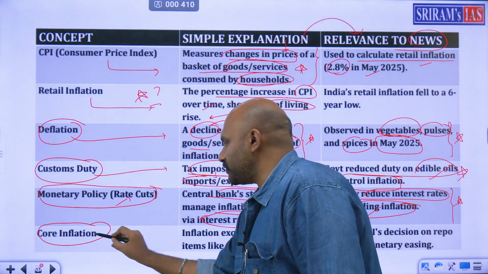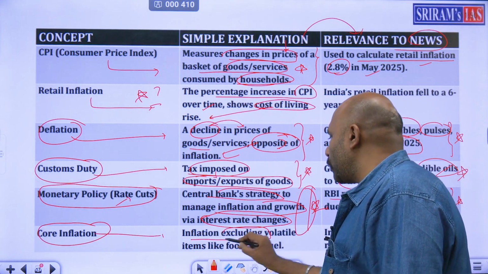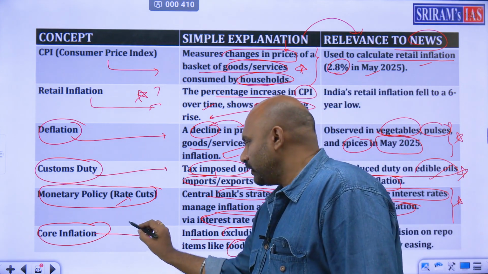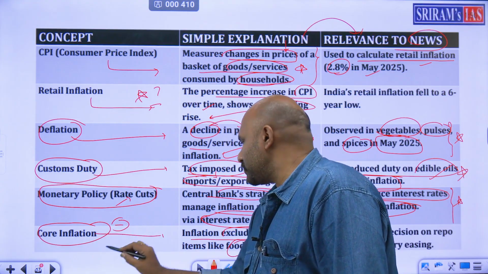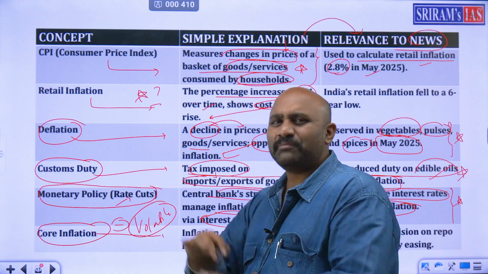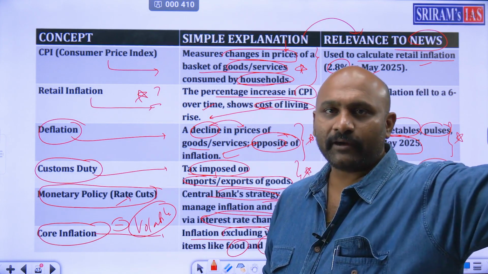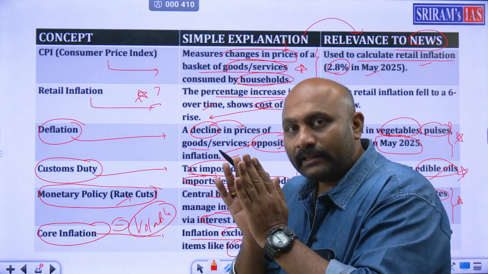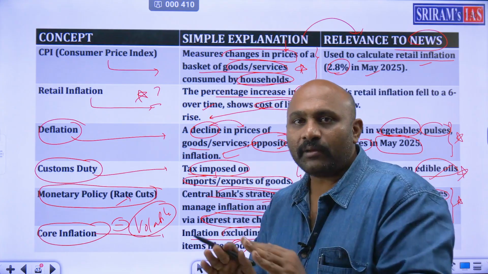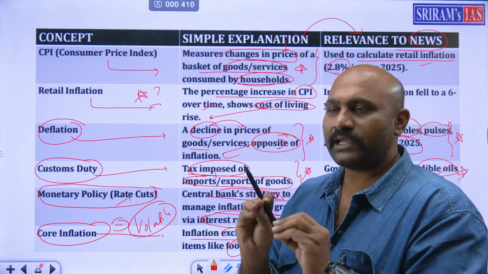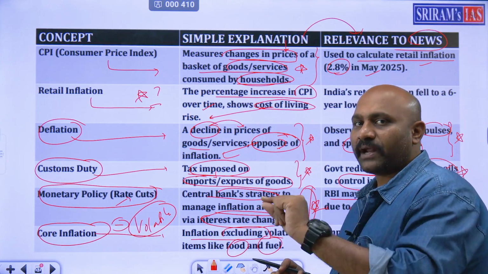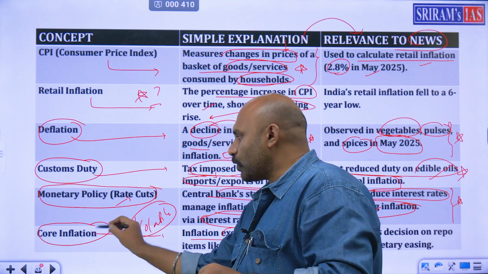And what do you mean by core inflation? Inflation excluding volatile items like food and fuel. So what do you mean by core inflation? You remove in core inflation volatile products whose prices keep changing here and there. If those products like food and oil, if you remove them, all the remaining items except volatile items like food as well as fuel. After removing these, whatever remaining items are there, the price hike on them is called core inflation.